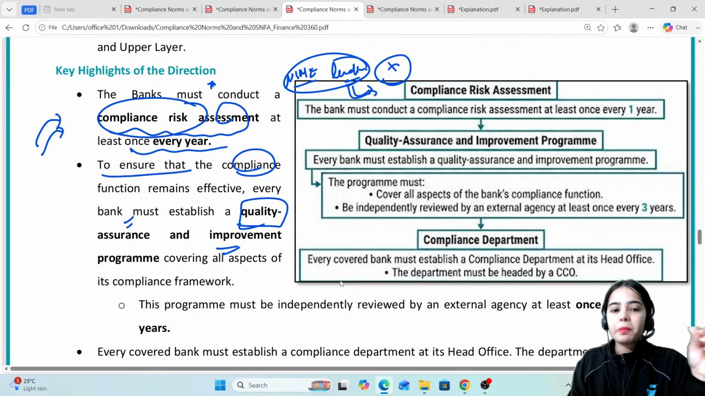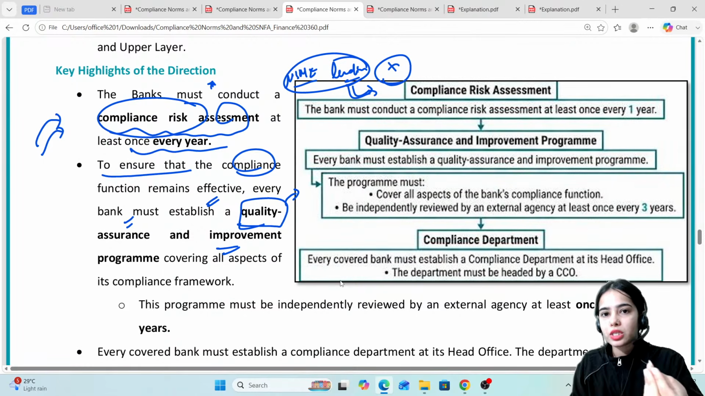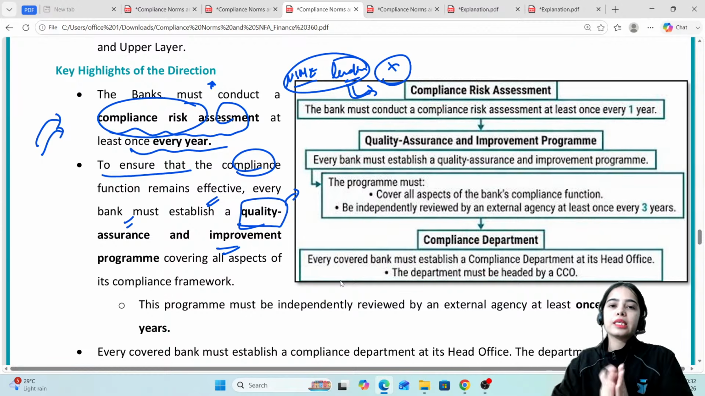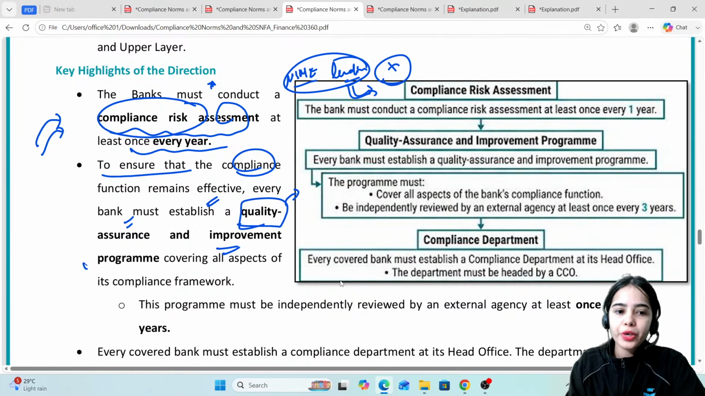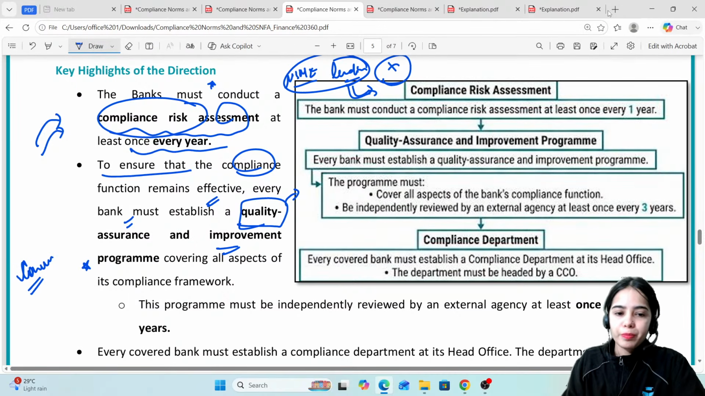So to ensure that the compliance function remains effective, and the compliance is being done with all the norms, rules and regulations, every bank must establish a quality assurance and improvement program. The assurance is there that the bank is maintaining quality in the different segments. If there is any loophole, or any area where the compliance risk is arising, where the compliance is not very strong, that area can be improved, covering all aspects of its compliance framework.